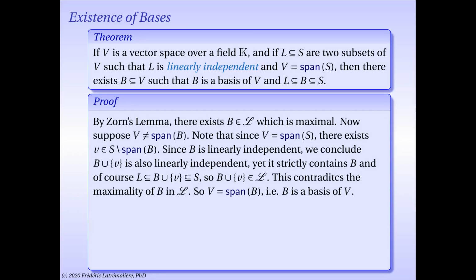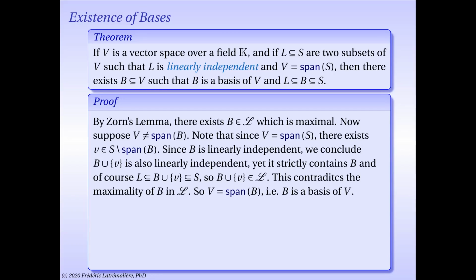Let's suppose it doesn't. Now note that, on the other hand, S spans all of V by assumption. So if all of S is a subset of the linear span of B, then the linear span of S would be a subset of the linear span of B. But of course that would mean that the linear span of B should be the whole space. So we can conclude that S is not a subset of the linear span of B, and therefore there exists a vector, let's call it v, which is in S but not in the span of B.